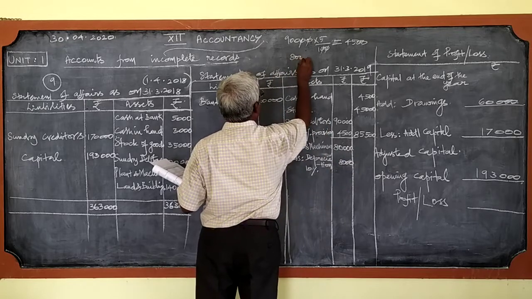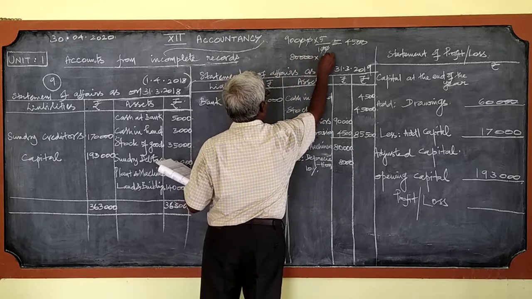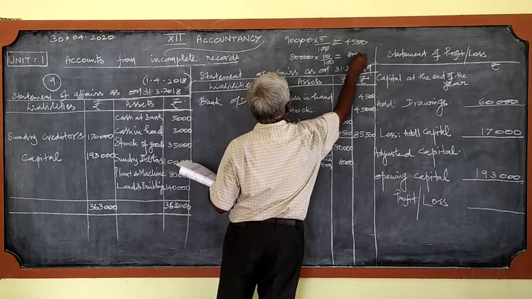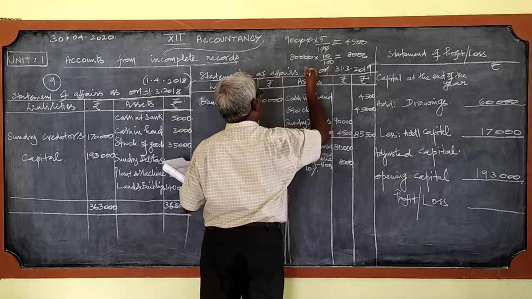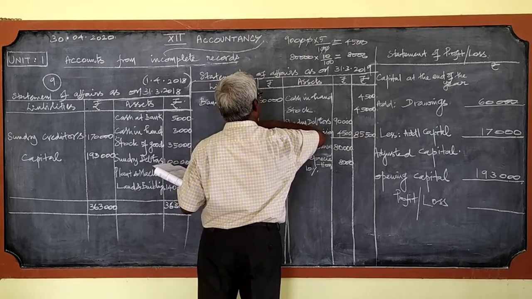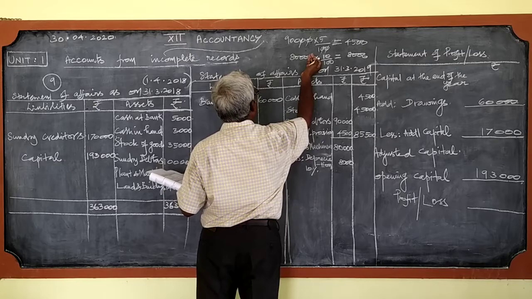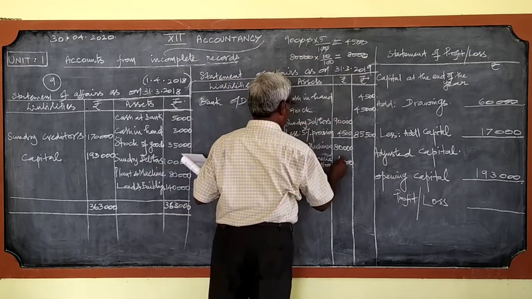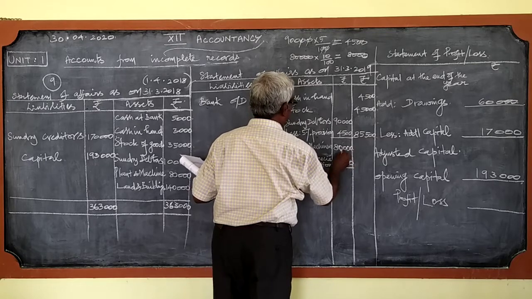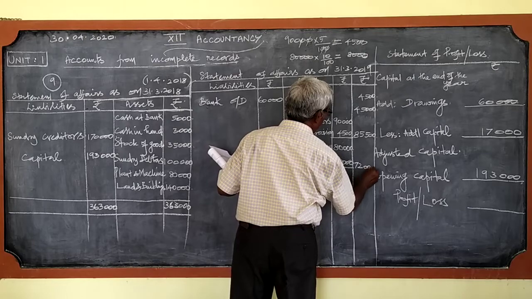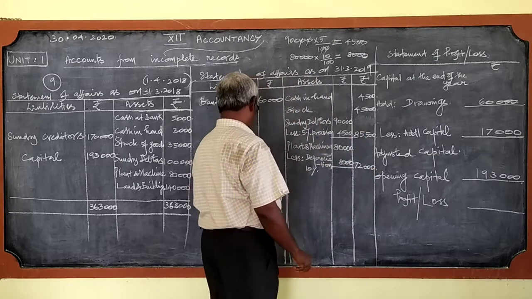This even you can do like this, 80,000 into 10 by 100, which is 8,000. Or as I told you just now, for finding 10% of any amount, it is easy. Just leave one zero. You can write the other amount there: 8,000. So 80,000 minus 8,000 is 72,000.